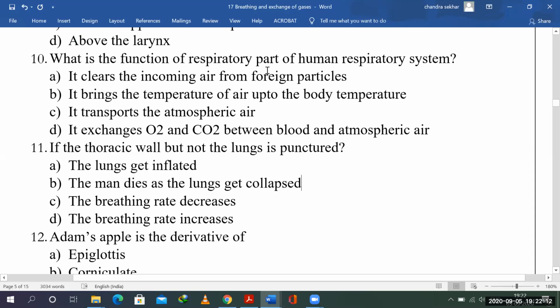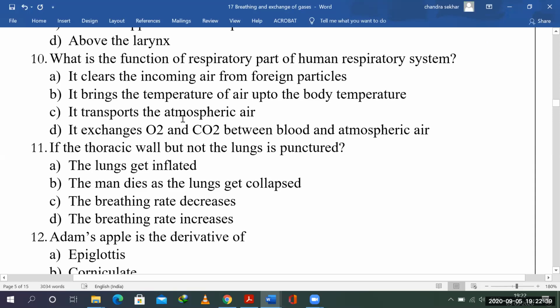Where the exchange is taking place is also called the respiratory part. What does it do? It clears the incoming air of foreign particles. Who does that function? It is being done by the nasal cavity, right? So this function is performed by the nasal cavity. It brings the temperature of air up to the body temperature. The conditioning of air, we have seen that before. This conditioning of air is also the function of the nasal cavity again.